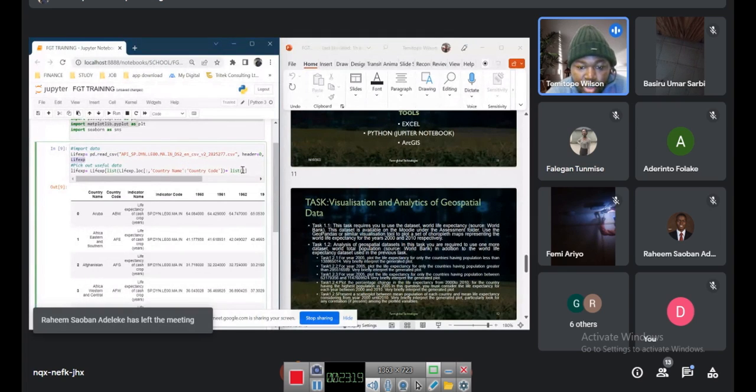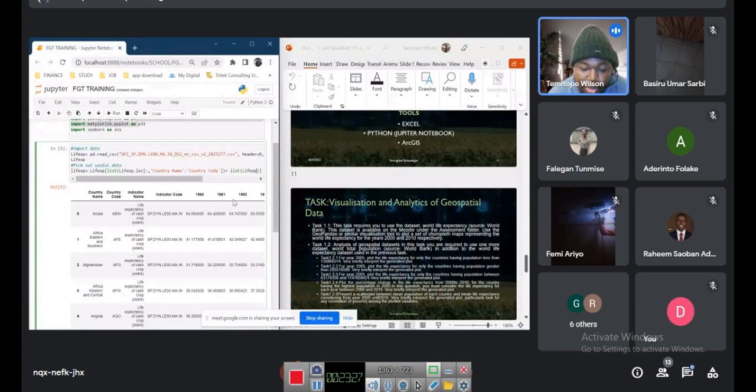So I'm just doing the copy and paste so that I don't make spelling mistakes. You could type it if you want, but if you use copy and paste, at least you know there won't be spelling mistakes. And then you use the iloc again, and you open a new bracket again, and then you put in the years you want to select.